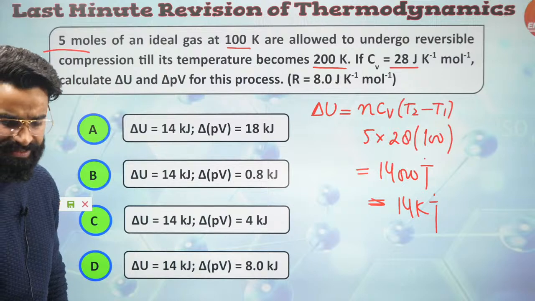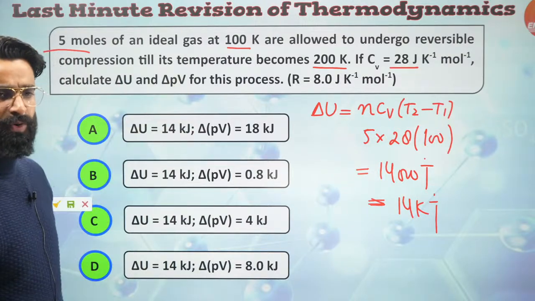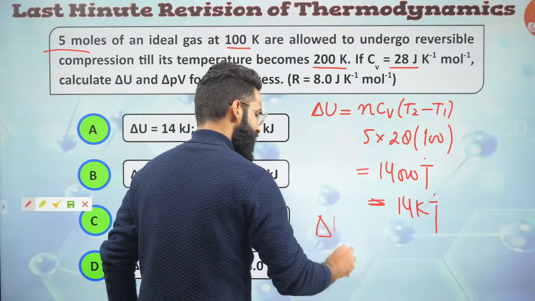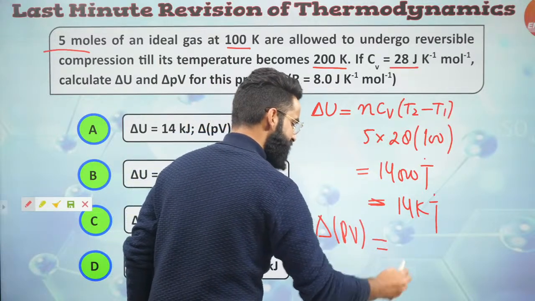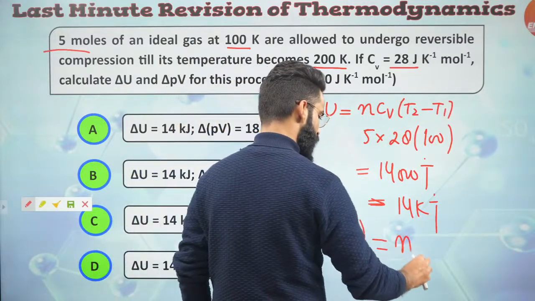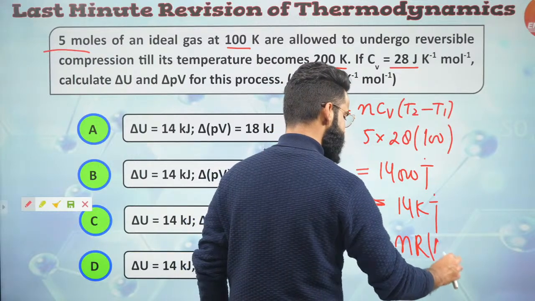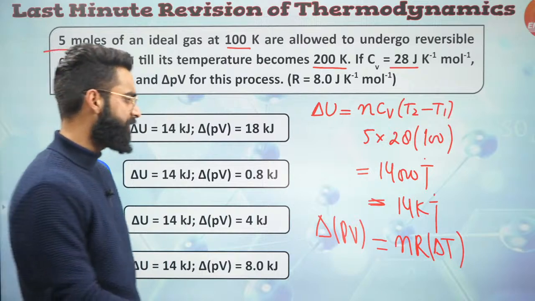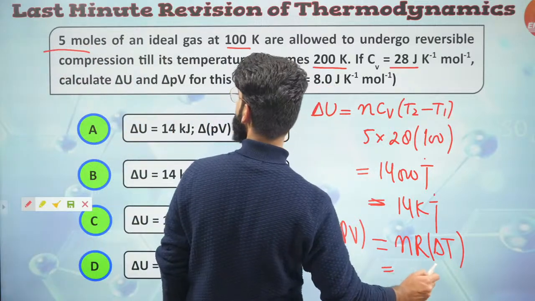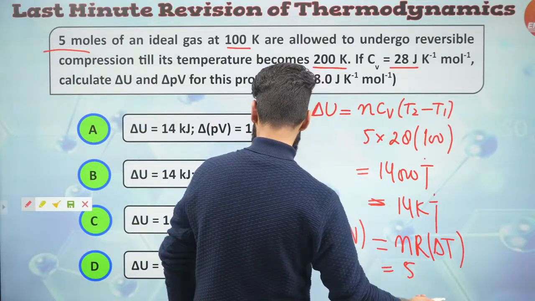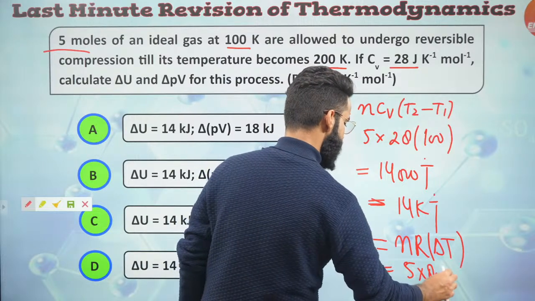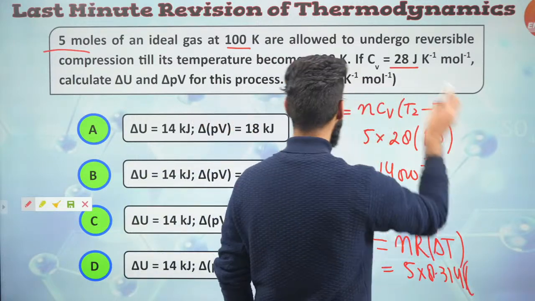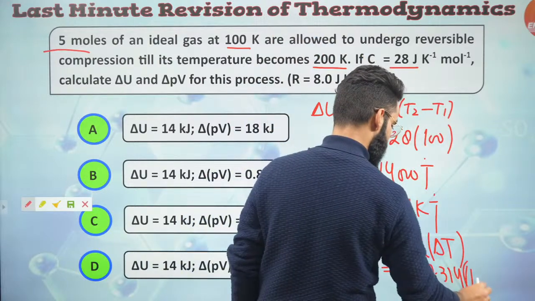Now people, the second part of the question, calculate delta of PV. Can I say delta of PV is going to be equal to nR delta T, right? Very, very simple. n value is given to me as 5. R value is 8.314 and delta T is going to be final temperature minus initial temperature. Final temperature is 200, initial is 100, so it's going to be 100 right here.